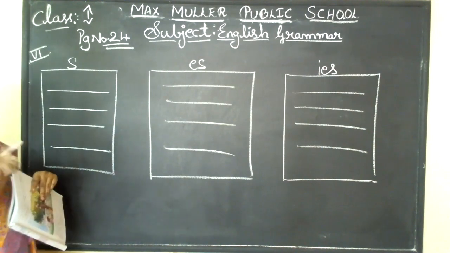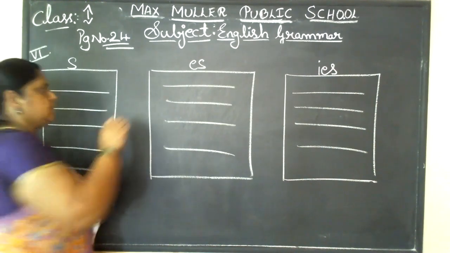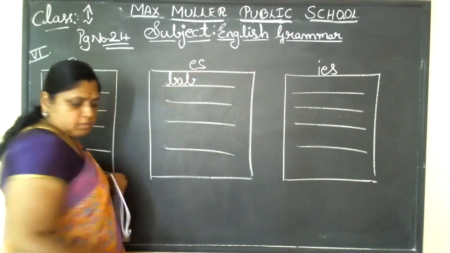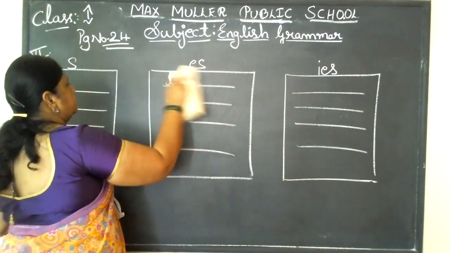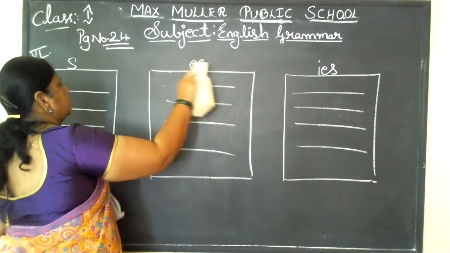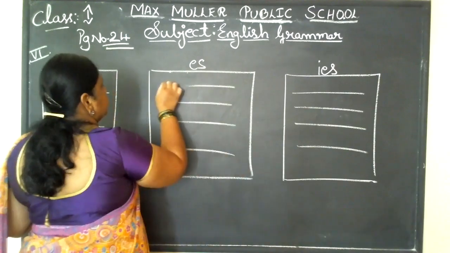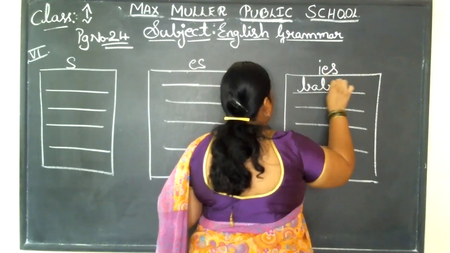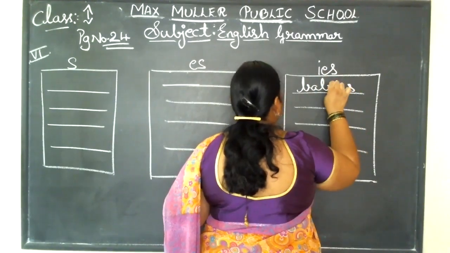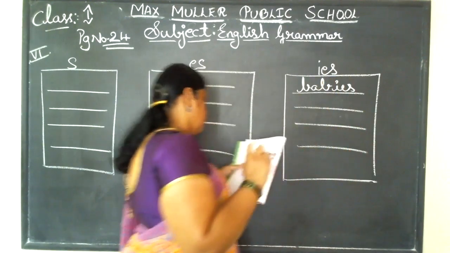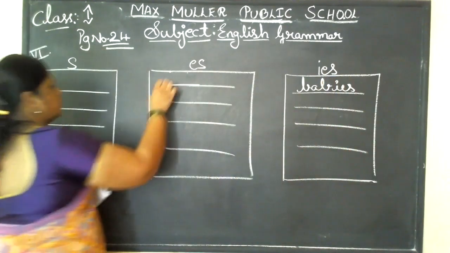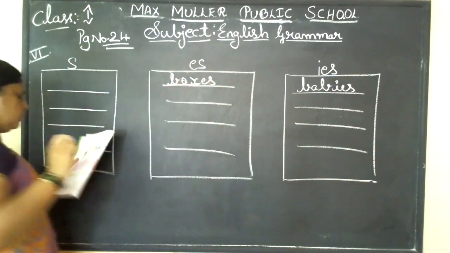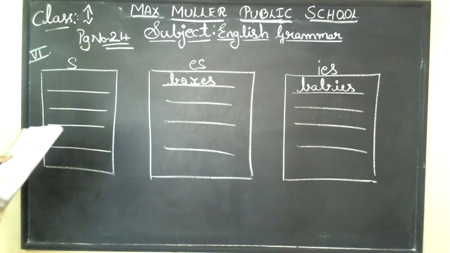Just now I taught you that one. Baby. ES, so you need to write it as BAB... sorry, IES will come. We should write it in the IES column. BABIES, babies. Next is box, boxes, B-O-X-E-S. Understood? City, so cities.